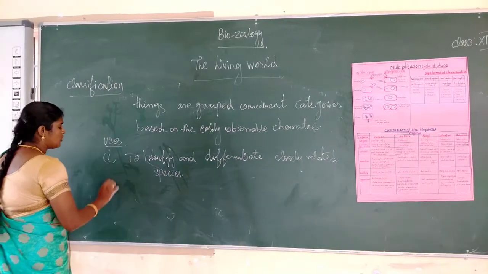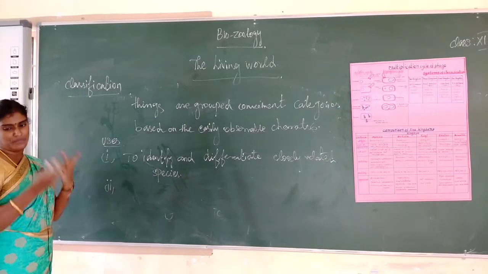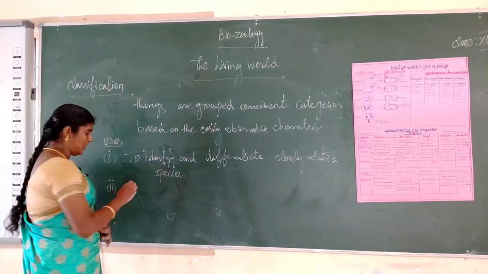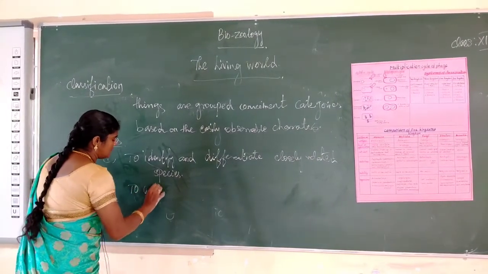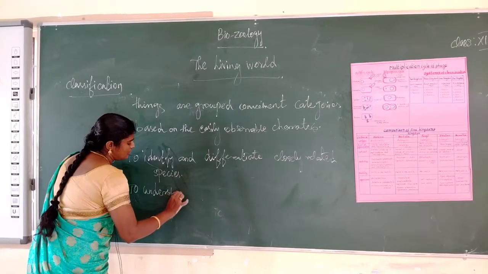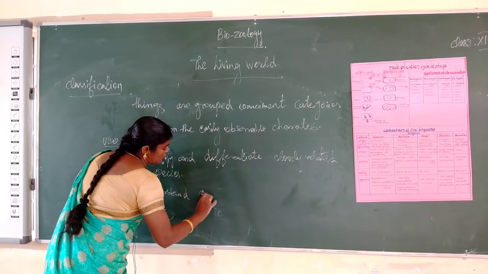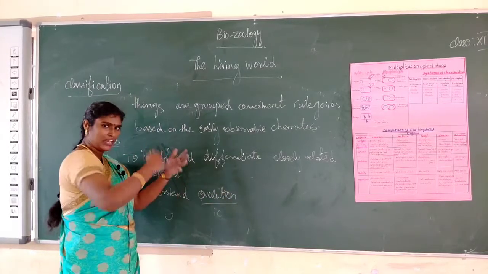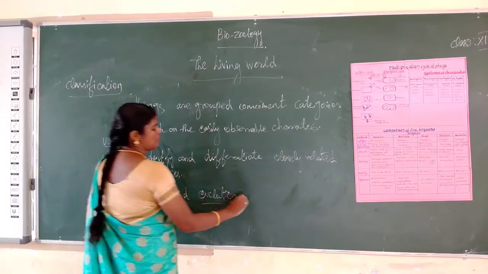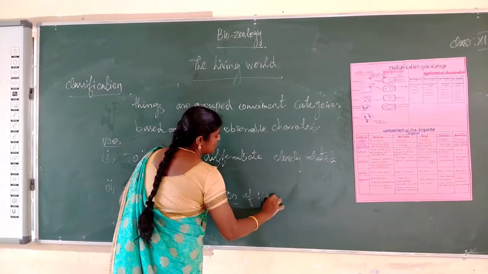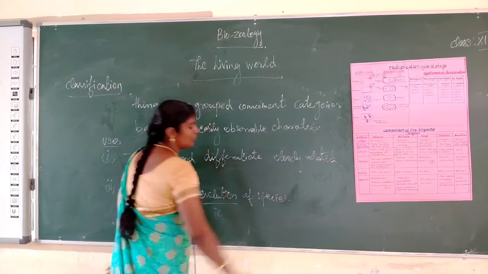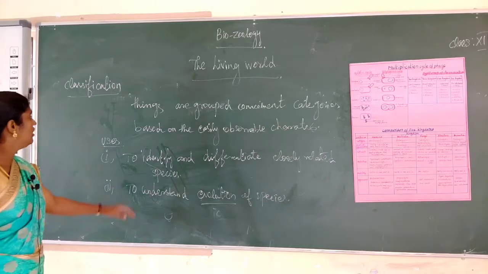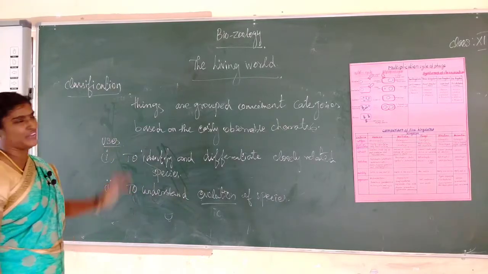The second one, to understand the evolution of species. Evolution means how they have grown and developed. That is the importance of classification.